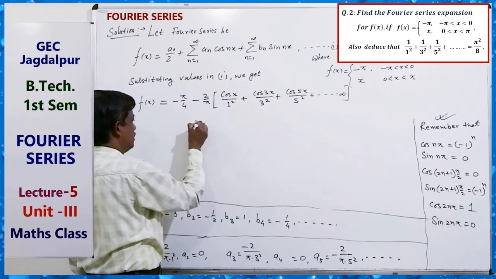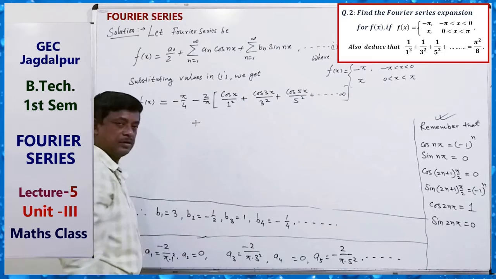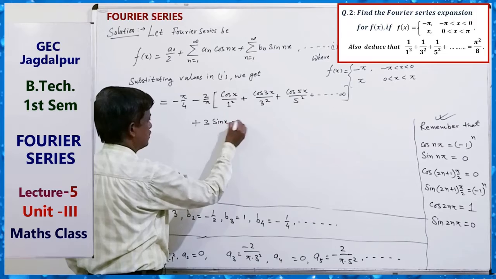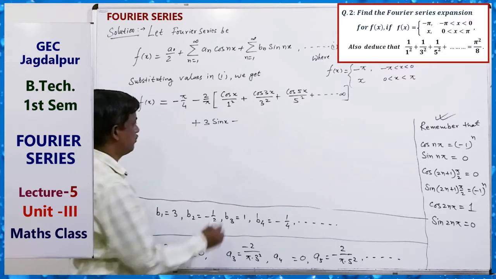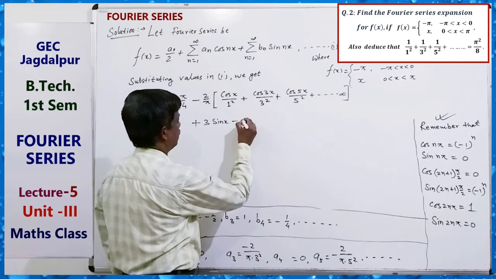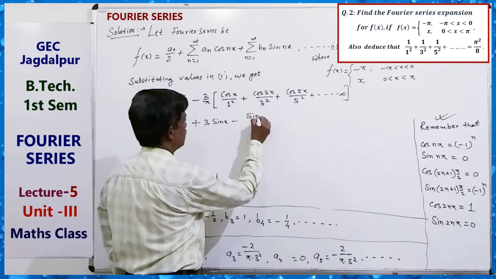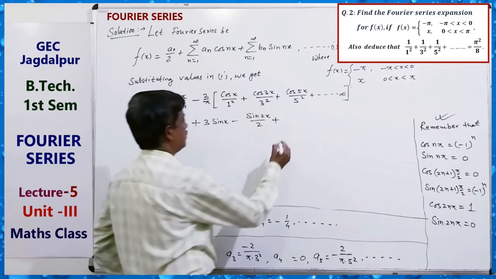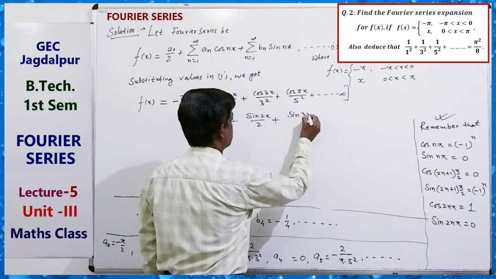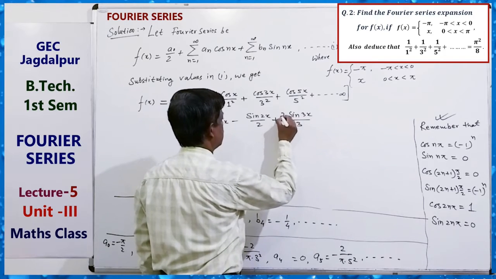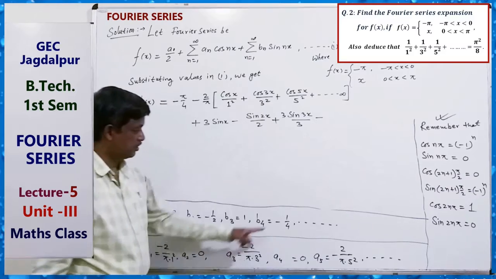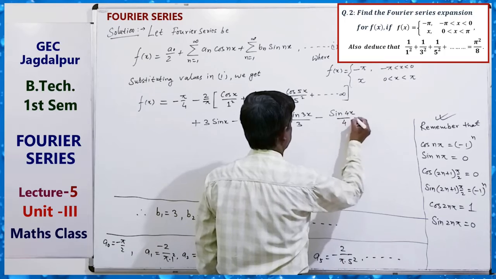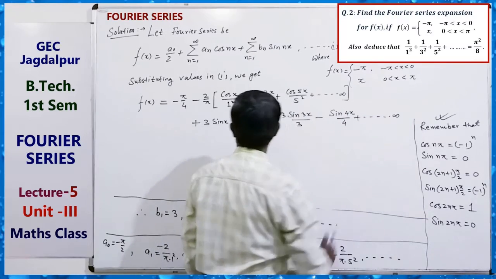Plus the b terms: 3 sin x, b2 minus half so sin 2x by 2, plus sin 3x, then minus sin 4x by 4, and so on.